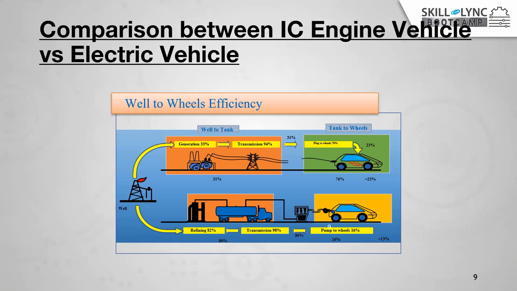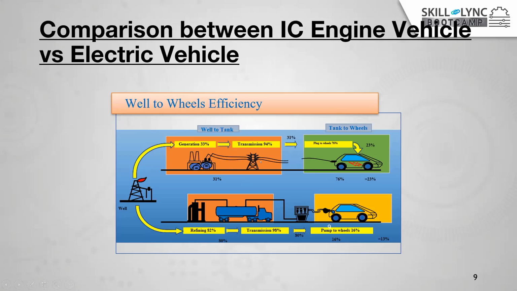Okay. So let's see how we are getting more efficiency. This is a well-known concept called the well-to-wheel efficiency. The well-to-wheel efficiency is nothing but, from generation to utilization, how much energy we are utilizing and how much energy is going to be wasted. If you see here, the first one, when you use an electric vehicle, we require power, right? This power we are generating from different kinds of generation, maybe thermal, hydel, or any renewable energy sources. There we are getting near 33% efficiency.